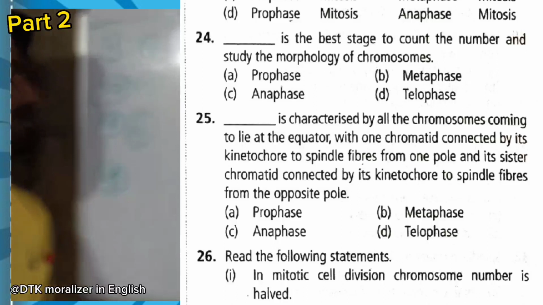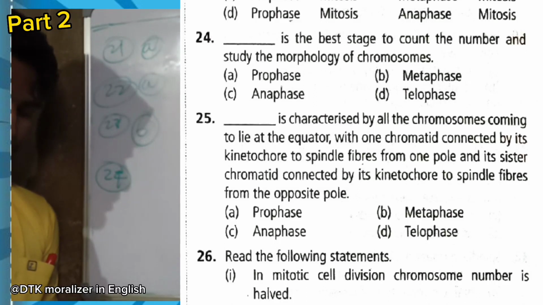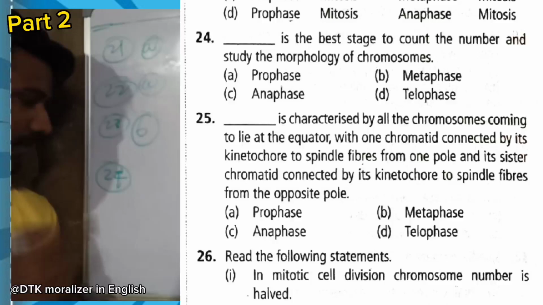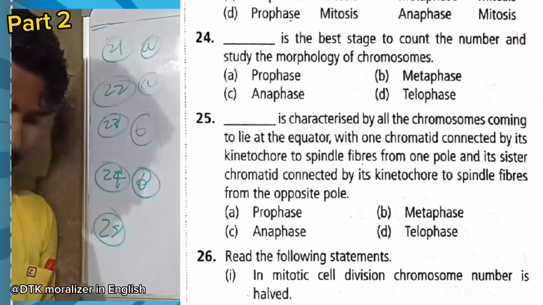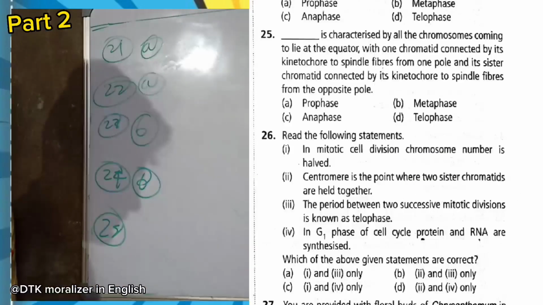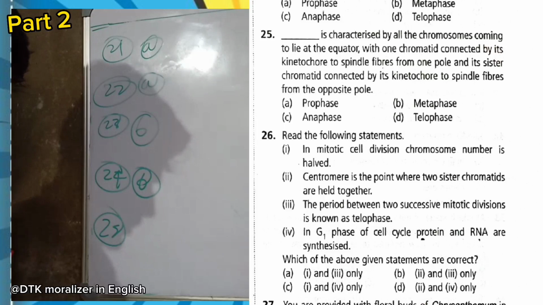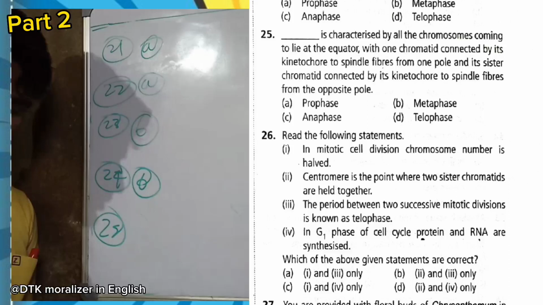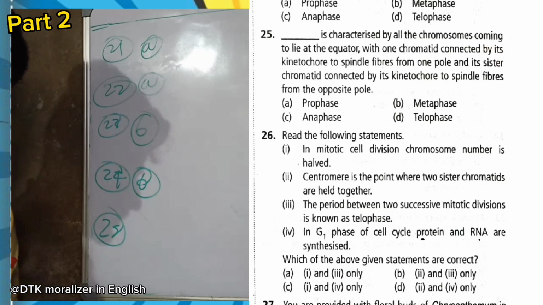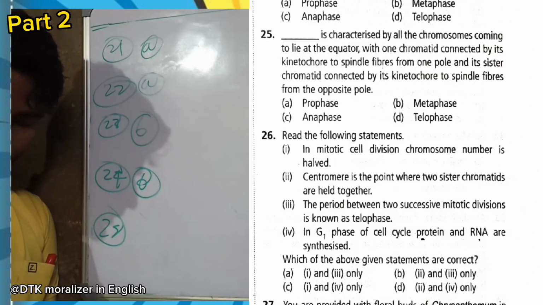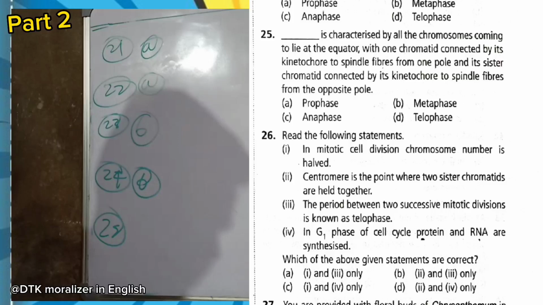Now question number 24. Dash is the best stage to count the number and study the morphology of chromosomes. In case of studying chromosomes or observing chromosome number and behavior, metaphase is perfect. So option B is correct. Question 25. Dash is characterized by all chromosomes coming to lie at the equator with one chromatid connected to spindle fibers from one pole and its sister chromatid connected by its kinetochore to spindle fibers from the opposite pole. Equator, so here option B, metaphase, is correct. All chromosomes lie at the equator in the metaphase.